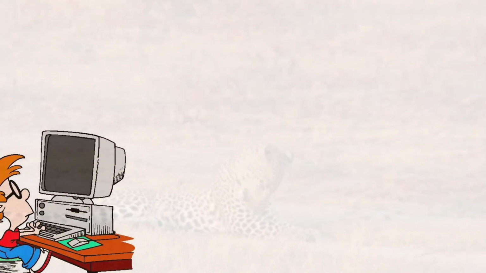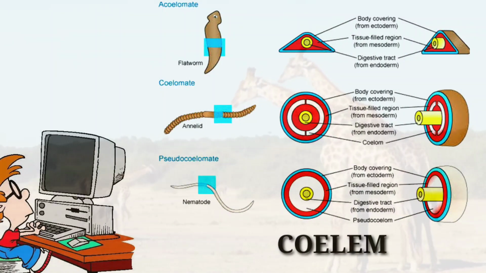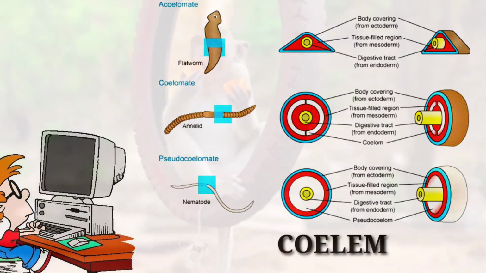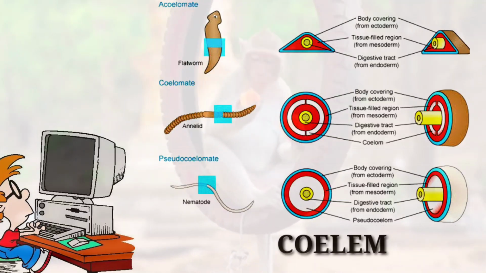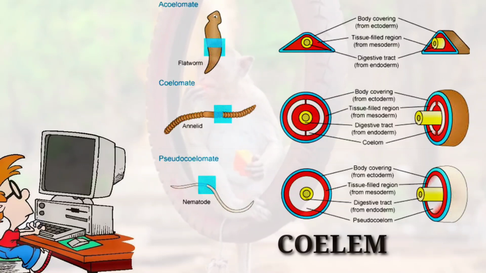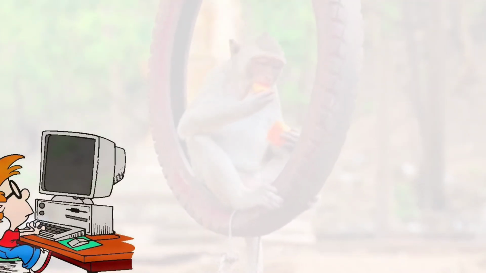Fifth criteria for classification based on presence of coelom or body cavity. Absence of body cavity, acoelomates. Presence of body cavity which is not distinct in nature, pseudocoelomate. They have false coelom present. And presence of a distinct body cavity or coelom, you have eucoelomates.